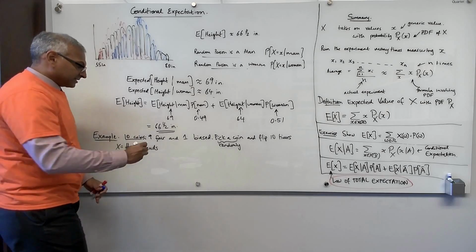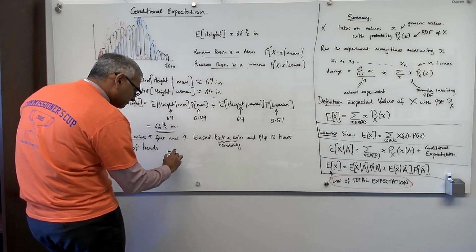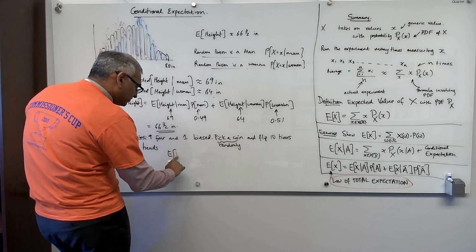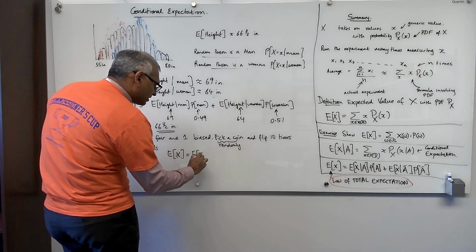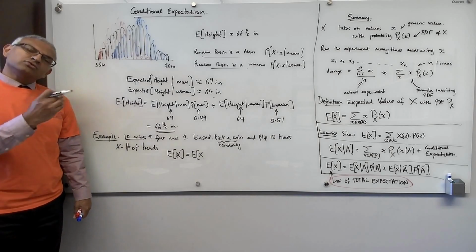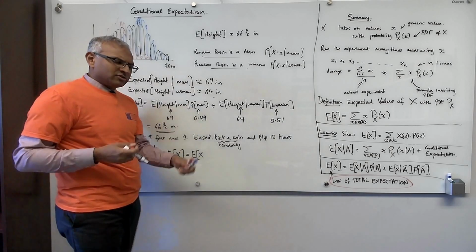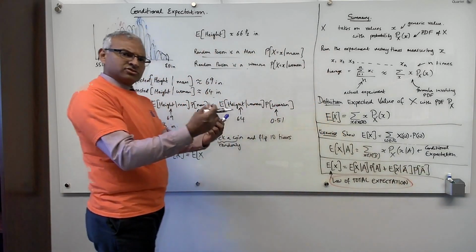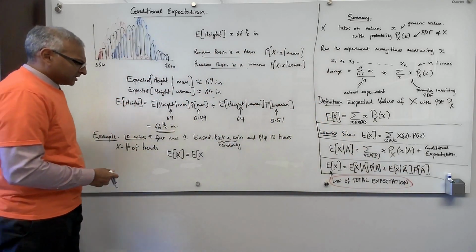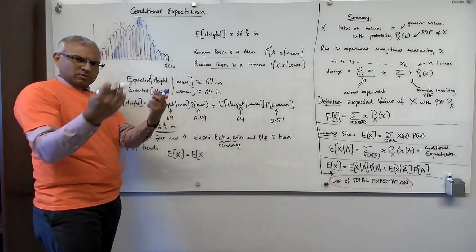law of total expectation. So the expected number of heads, the expected value of X, is equal to the expected value of X given the first case. Now you have to have a little bit of creativity in deciding what the first case is and then the complement of the first case. So this is like case by case analysis of expectation. So what's A? What's case 1?